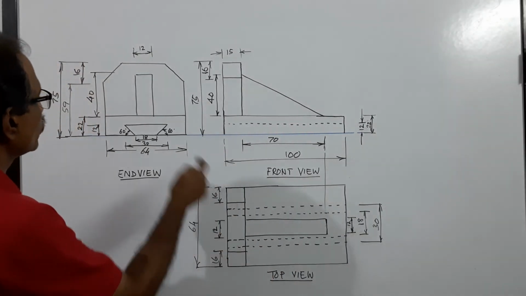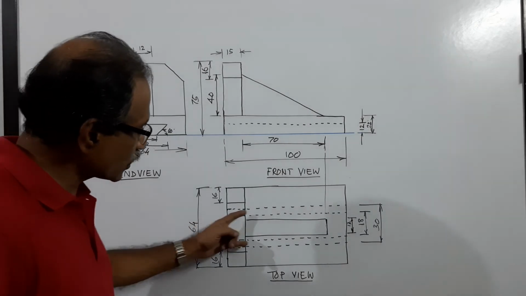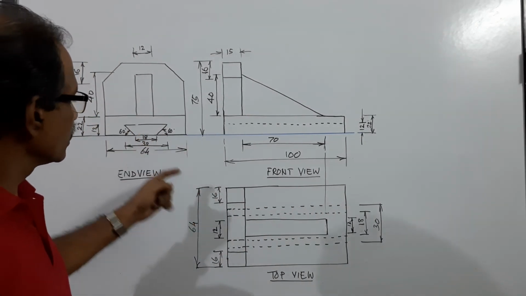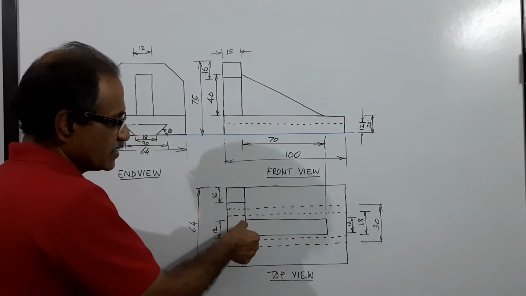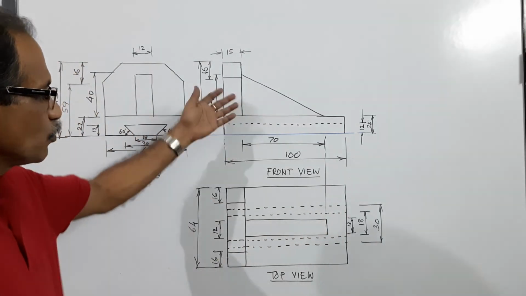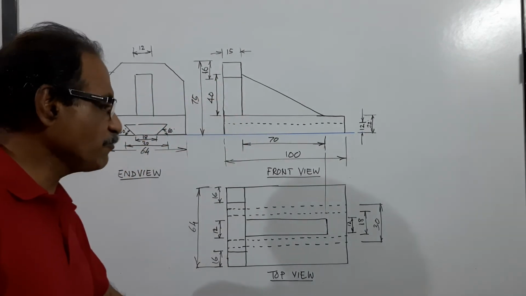This is the top view. This is the end view from the right side. These two dotted lines represent this slit, this slot. This gap is 30 and this gap is 18, and this is the rib shown in the plan. It's a very simple question. Top view, front view and end view.